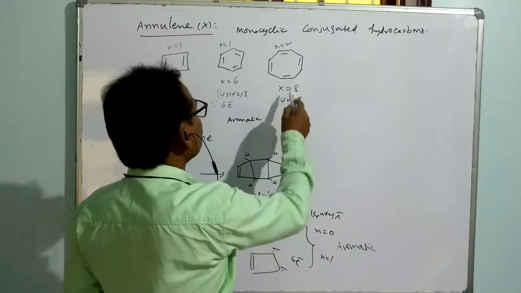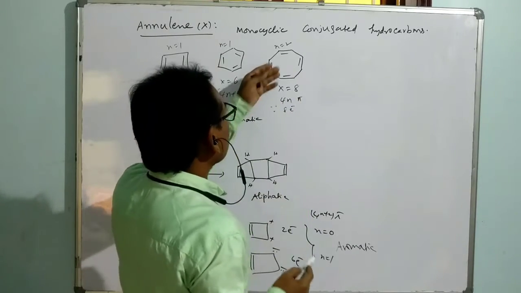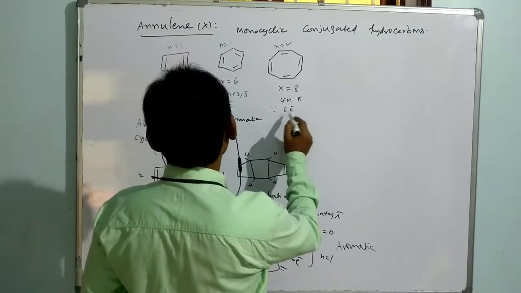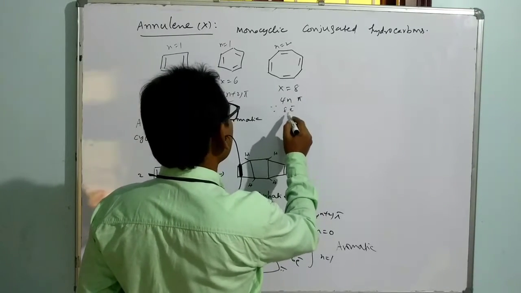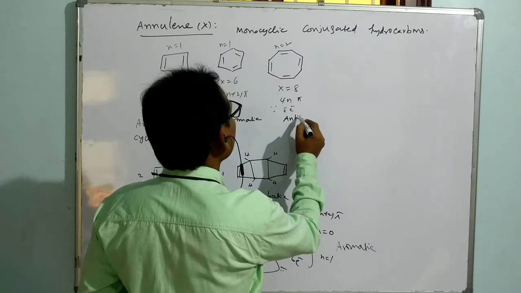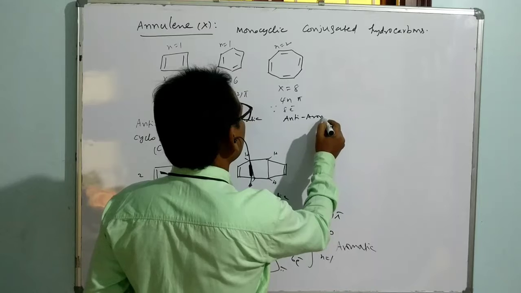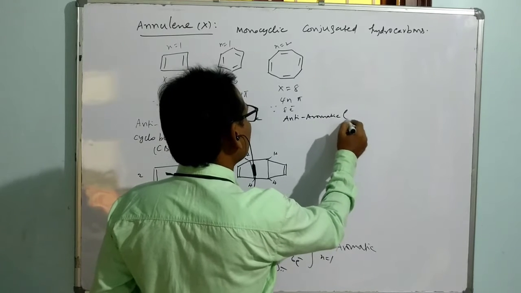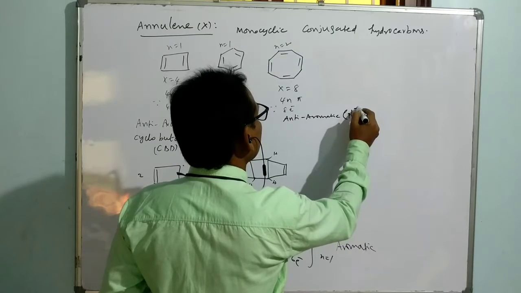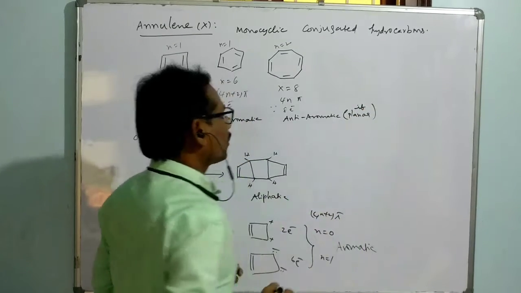Now if you think about this species, if it obeys planarity, then it is anti-aromatic, because it is an 8 electron system following 4n electron conjugation. What is the nature? It is supposed to be anti-aromatic if it maintains its condition as planar.